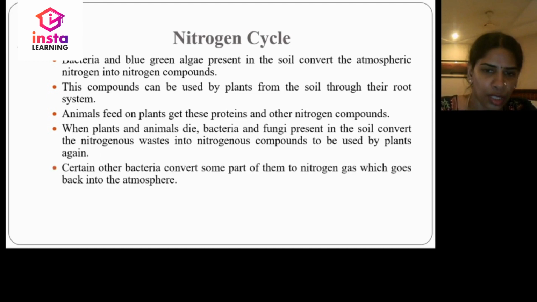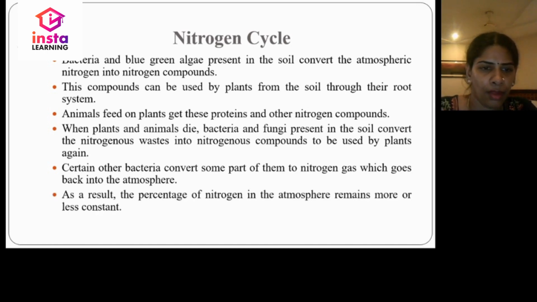Certain other bacteria will convert some part of them to nitrogen gas. So this nitrogen goes back into the atmosphere. As a result, the percentage of nitrogen in the atmosphere remains more or less constant. So this is a benefit of the nitrogen cycle.